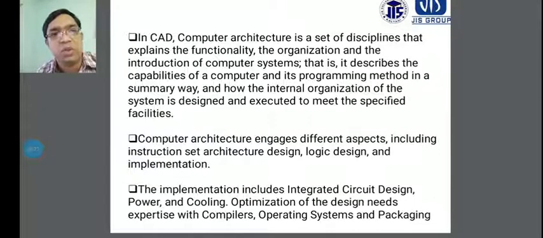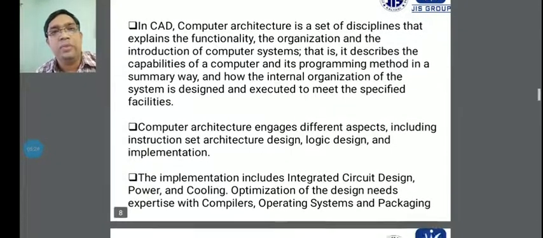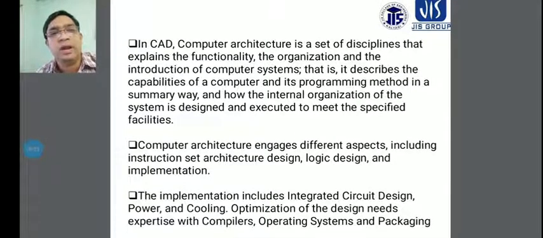These circuits are required for the design, along with the OS, the modem, and the hard disks. All these things are considered in the system, with integrated circuits, power supply, and cooling.